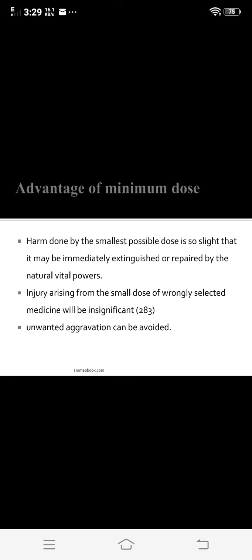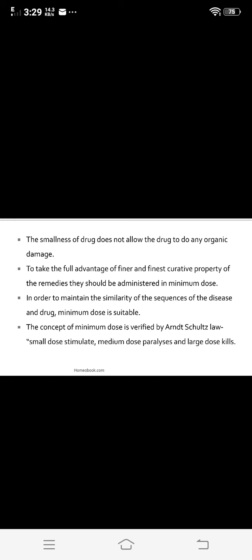Then the second advantage: injury arising from the small dose of wrongly selected medicine will be insignificant, so unwanted aggravation can be avoided. The next advantage: the smallness of drug doses does not allow the drug to do any organic damage. Then the next advantage: to take full advantage of the finer and finest curative properties of the remedies, they should be administered in a minimum dose.